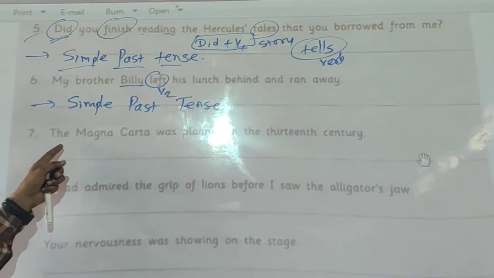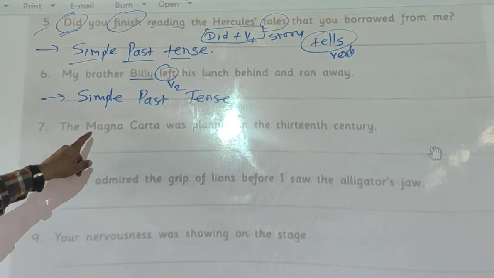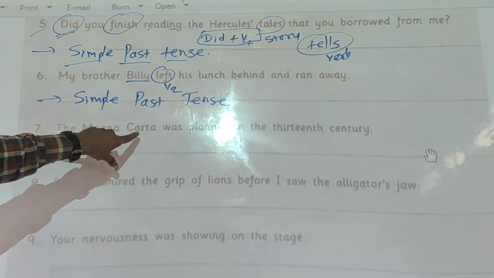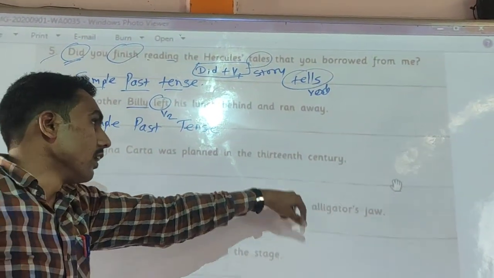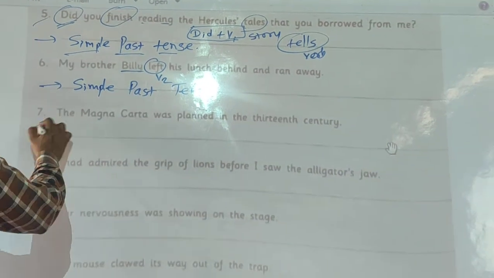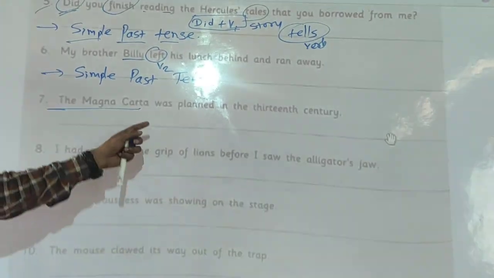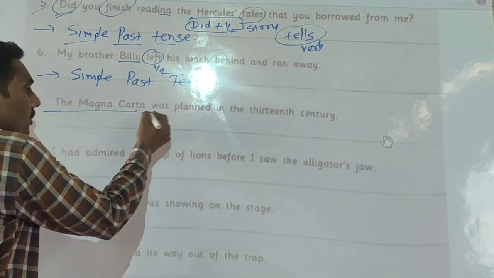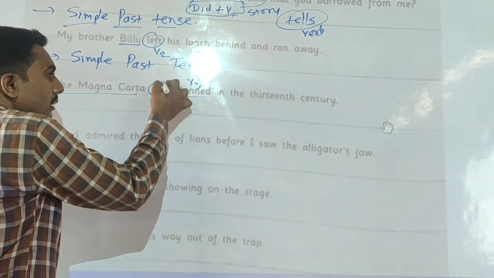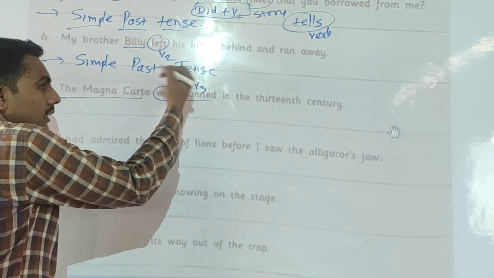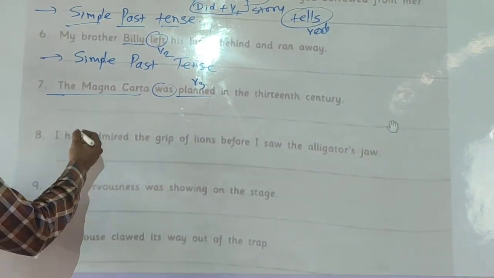Next example, the Magna Carta. The Magna Carta was planned in the 13th century. Look here, it is one passive construction of the simple past tense, because when was plus V3 comes, it shows the passive of simple past tense.